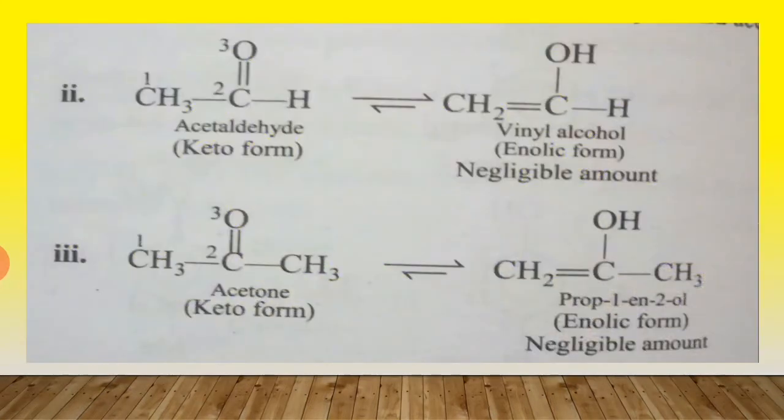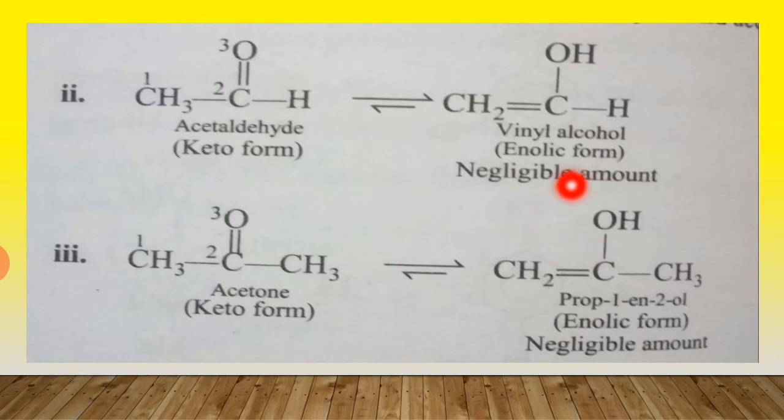Example of the keto form, acetaldehyde. Why? Because there is a keto group present, and vinyl alcohol, where the enolic group is present, that is the hydroxyl group at the carbon-carbon double bond. Another example, acetone, where there is a keto group, and here prop-1-en-2-ol, where the hydroxyl group is present. So both are examples of keto-enol tautomerism.